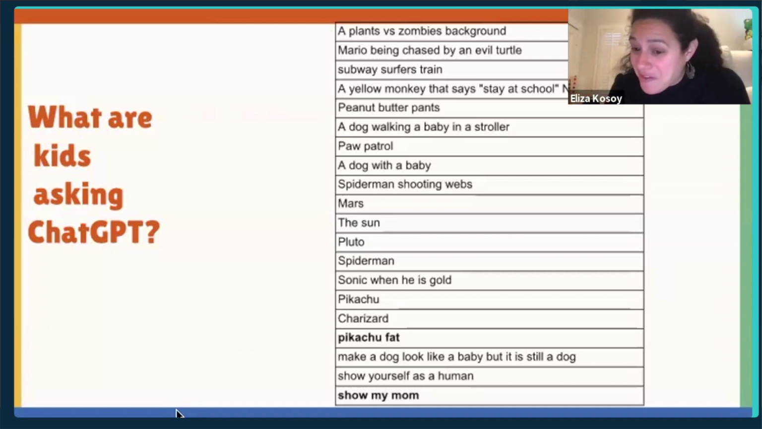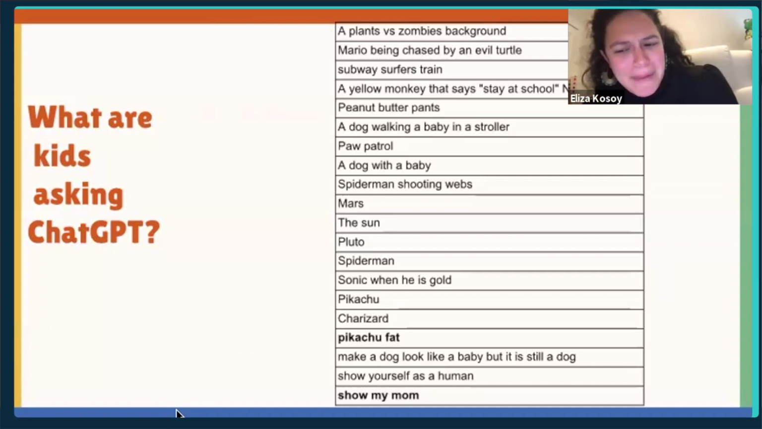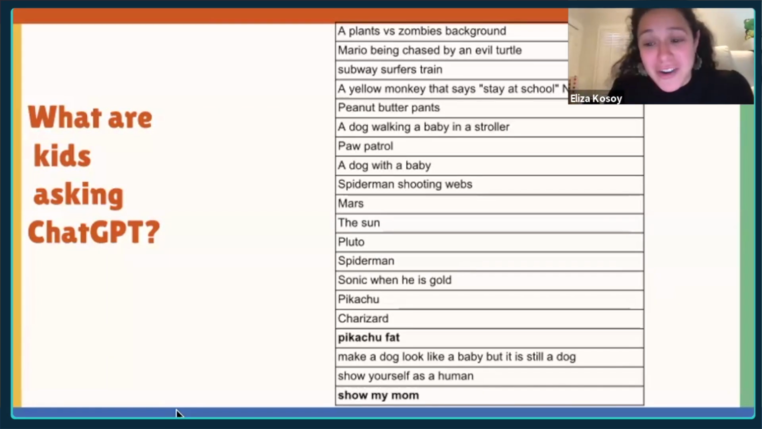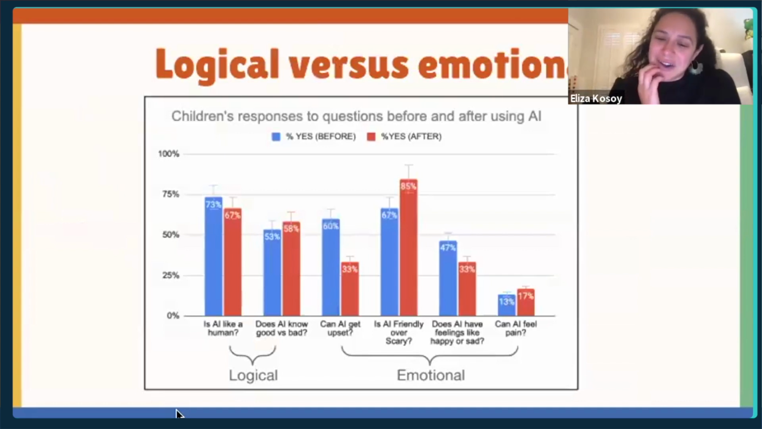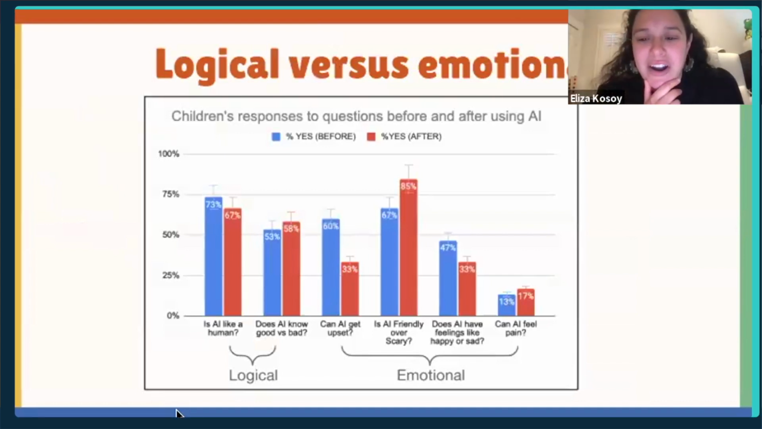Pikachu Fat is another favorite. Make a dog look like a baby, but it's still a dog. Show yourself as a human. I don't know. These are really fun. And so then we begin to tease apart.